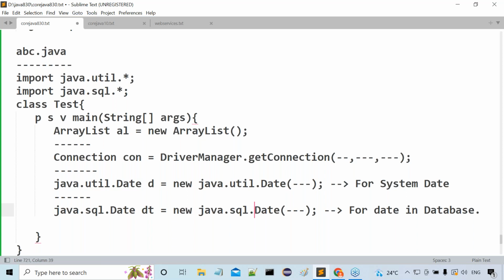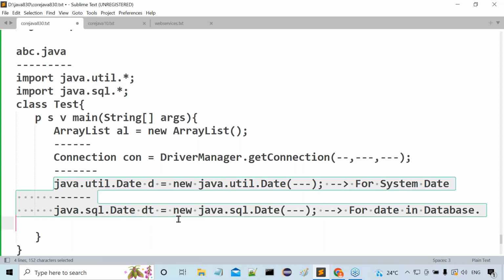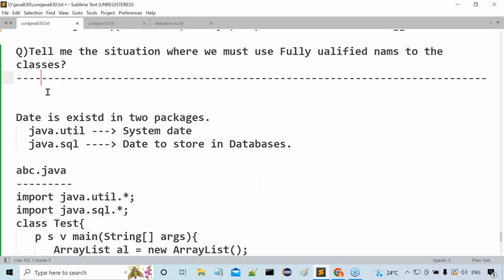Now tell me, in this scenario, are these import statements sufficient? Even though we have written import statements, it is still a requirement to write fully qualified names for the classes. So this is a situation where fully qualified names must be written for the classes in our Java programs. The example I'm giving directly, but I have to write one statement here. What is the statement we have to write?